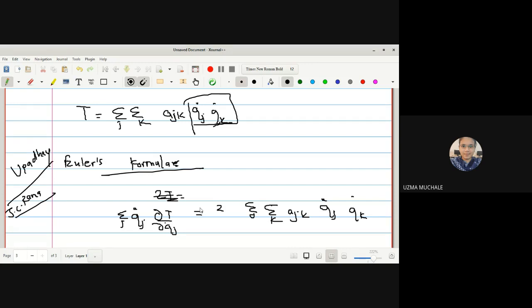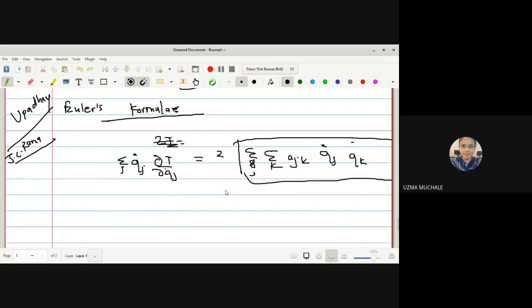सिंपली 2 से मल्टीप्लाई करेंगे तो यूलर्स फॉर्मूला यूज कर सकते हैं क्या हम लोग? Yes, this summation over j, summation over k, a_jk q_j dot q_k dot, यही term हमने obtain किया है ना. So can I write directly, this is 2t, this term is nothing but 2 times t, is equal to 2 summation over j q_j dot into dou t by dou q_j dot.